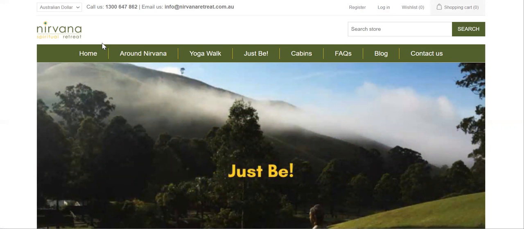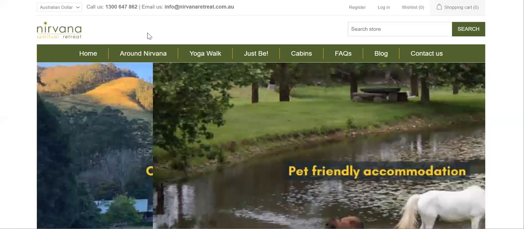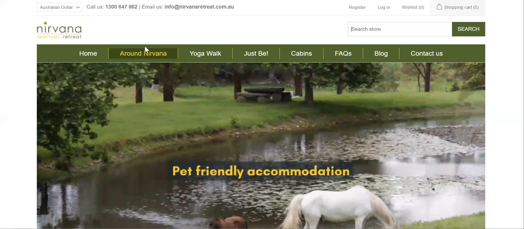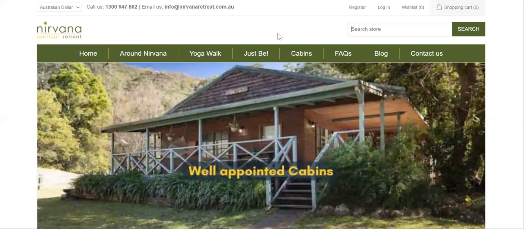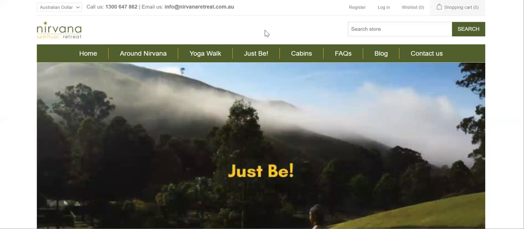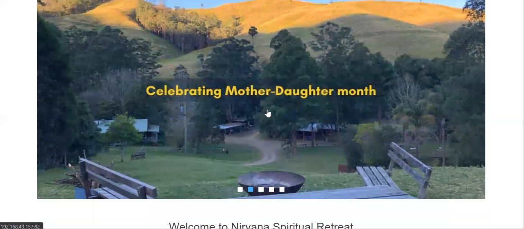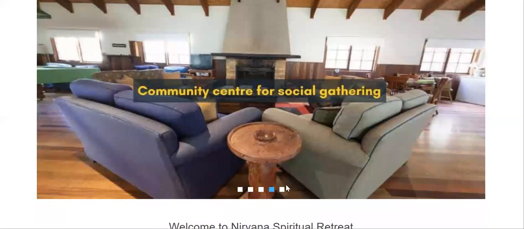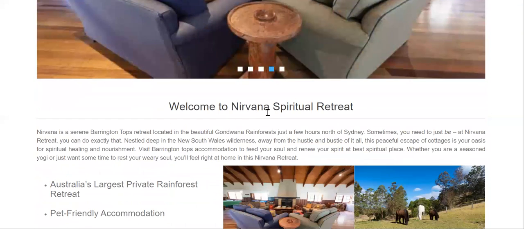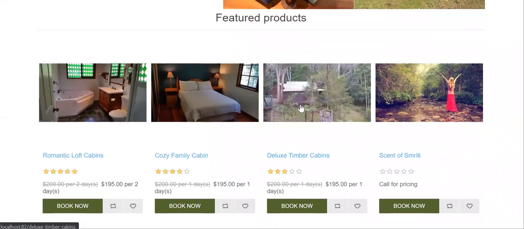As we had the design earlier, we have chosen the theme, color, and the pages are the same. So we have just added those cabins as a product here as of now. So let's check it out. These are the menus, and the home page is working. Home page has images, the sliders, and a little bit about Nirvana Spiritual Retreat. I have taken this content from the Nirvana retreat page, and now this is the interesting thing.